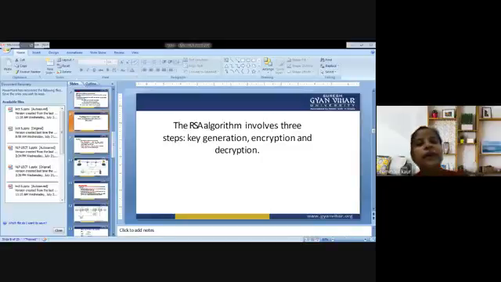Diffie-Hellman key exchange, which we have discussed earlier, is a method of securely exchanging cryptographic keys over a public channel and was one of the first public key protocols, conceived by Ralph Merkle and named after Diffie and Martin Hellman.